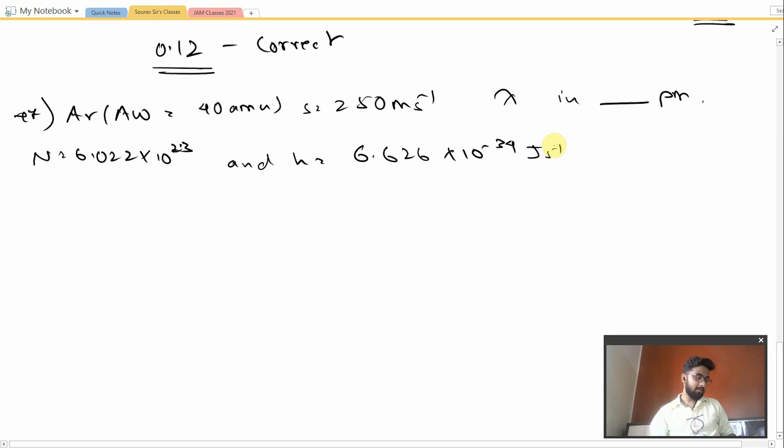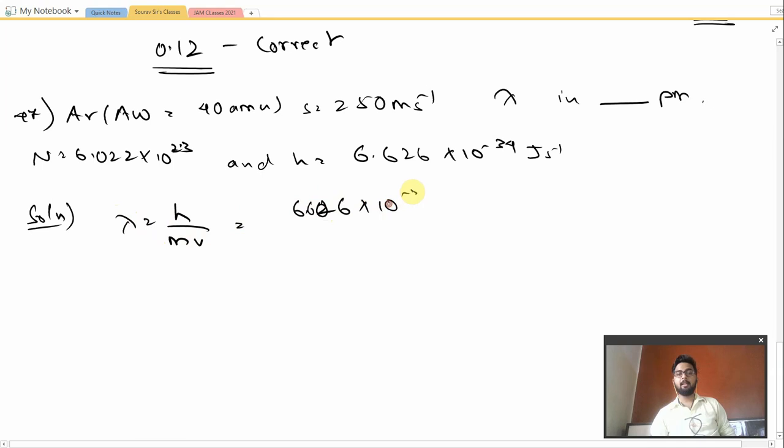Okay, so let us calculate this value. So we know that the de Broglie wavelength lambda is equal to h by mv, where m is the mass of the species and v is the velocity of the species. Okay, so we just put the values over here. We have 6.626 into 10 to the power minus 34 as the value of h, which is the Planck's constant. We have already discussed it in the last question. Okay, and then we will be having 40 AMU.